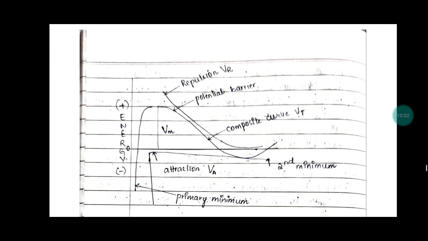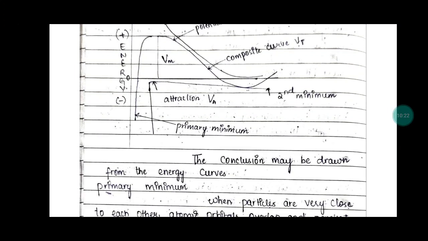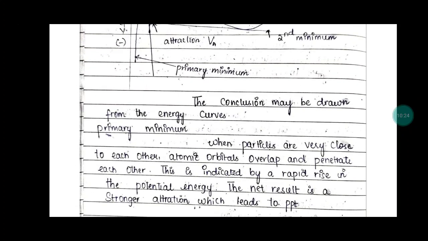This is the graph for DLVO theory: repulsion VR, potential barrier, composite curve VT, secondary minimum, primary minimum, attraction VA, and Vm, with energy. Conclusions may be drawn from the energy curves.